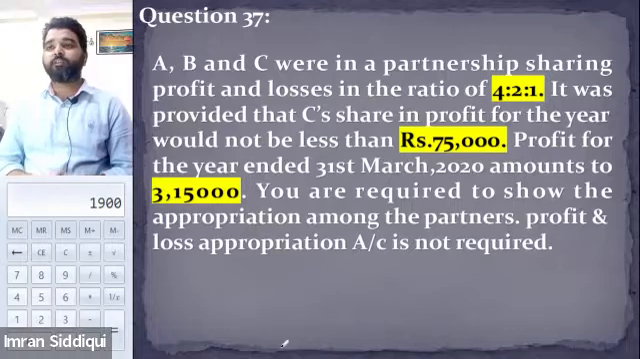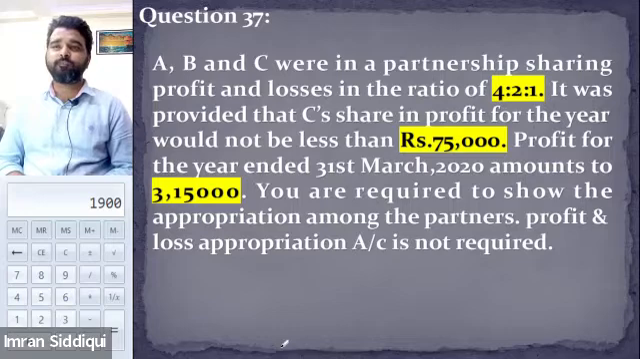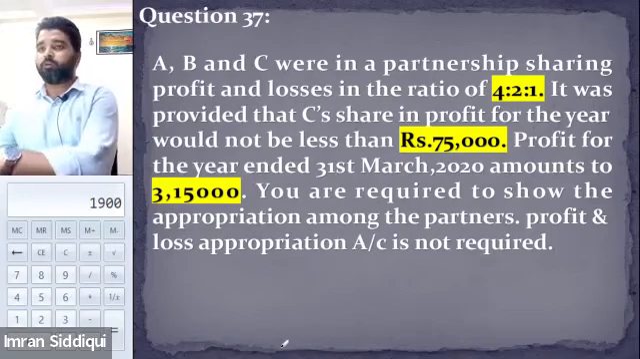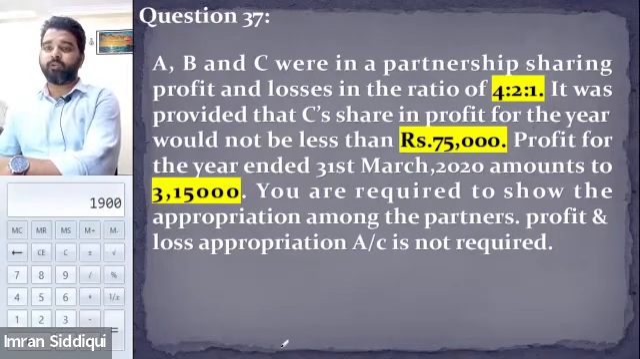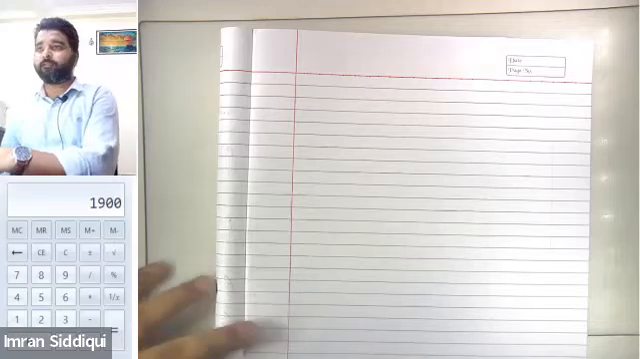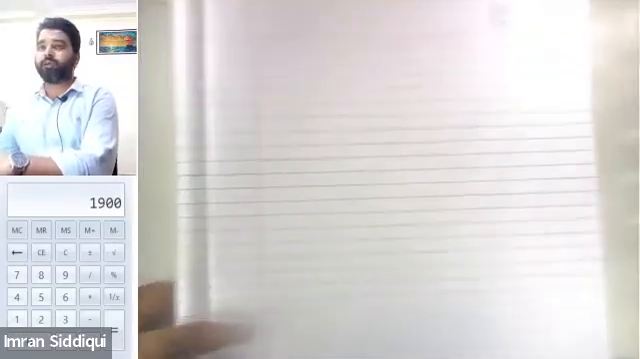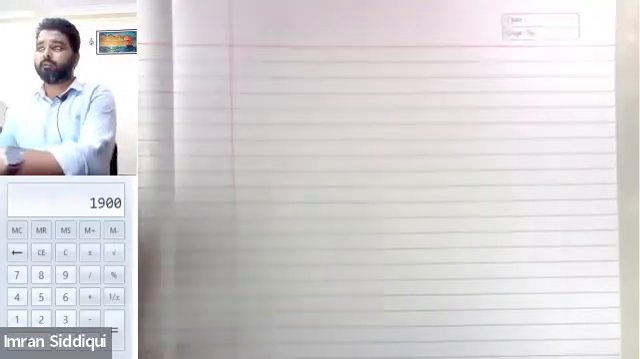Okay. Now the question is saying that you are required to show the appropriation among the partners. Profit and loss appropriation account is not required this time. So in this question we are not required to prepare the P&L appropriation, but we are required to show the distribution of the profit among the partners. Let me show you how we will do that. And again, you are not required to write anything. Just try to understand what I'm doing, how I'm doing things.